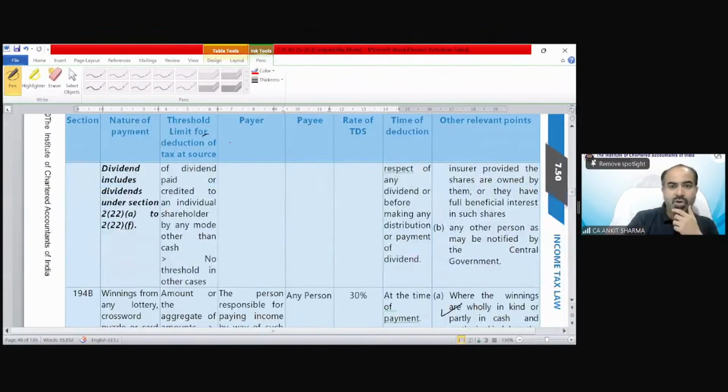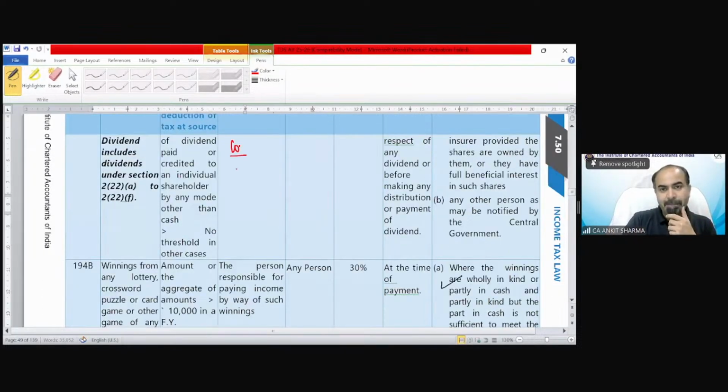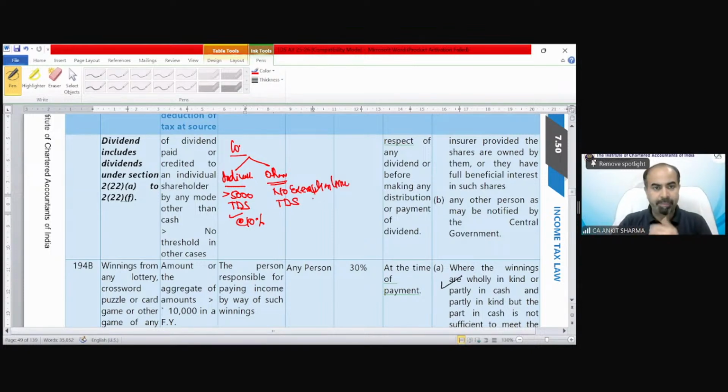So in case of dividend, what the provision exactly is: if it is a company paying dividend, whether normal dividend or deemed dividend, to an individual shareholder, the threshold limit is exceeding 5,000, and TDS provision would be applicable at the rate of 10%. If it is other than an individual, in that case there is no threshold limit. TDS is applicable, no exemption limit. TDS always.